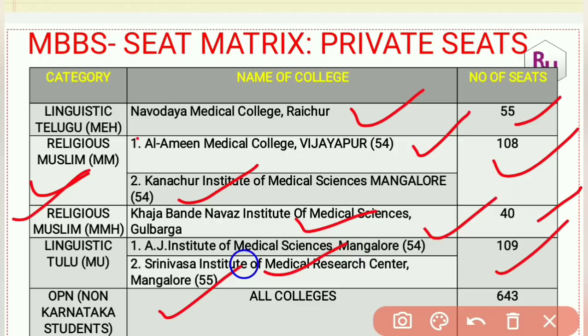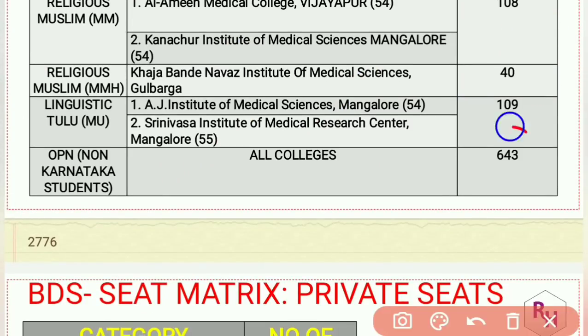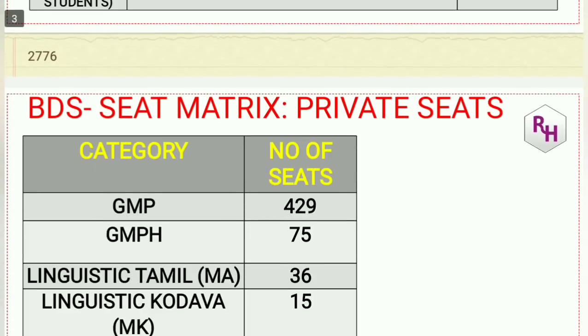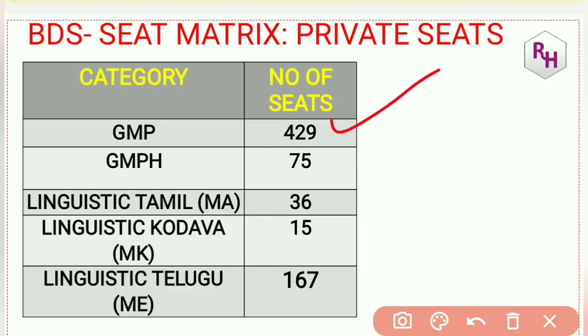And non-Karnataka, this is only for non-Karnataka students, remember, 643 seats are there. In all the colleges the seats are allotted, so open category we call it, for non-Karnataka students. Then you can see BDS seat matrix for private seats. GMP in this case 429 seats are there. College list I have not made here. You can see the seat matrix for more information.